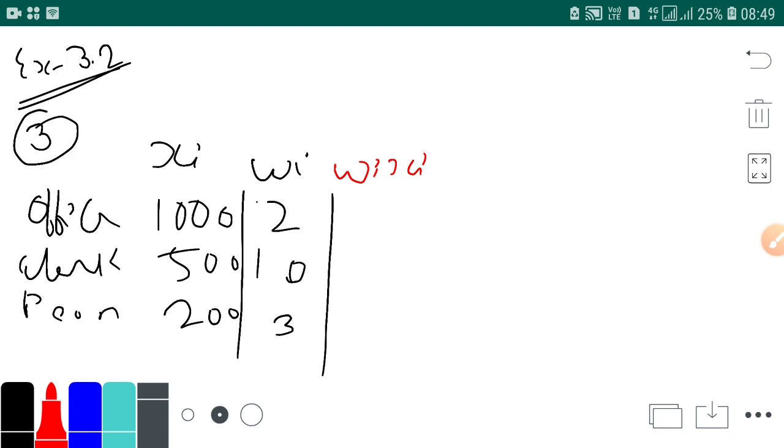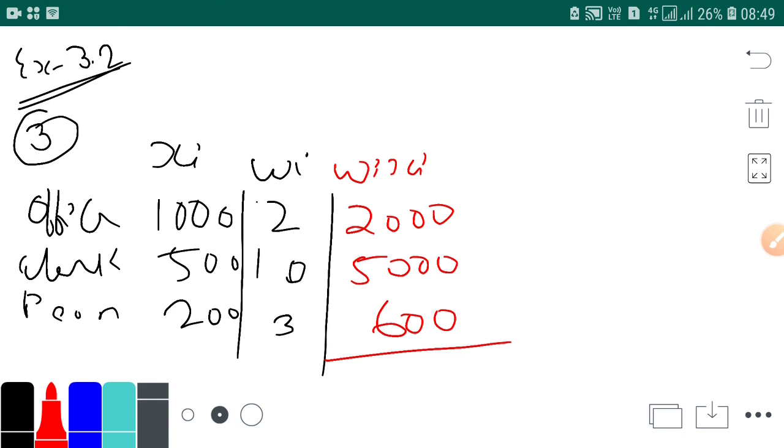So how will we find wi xi? 1000 into 2, 2000. 500 into 10, 5000. 200 into 3, 600. So it is 7600.